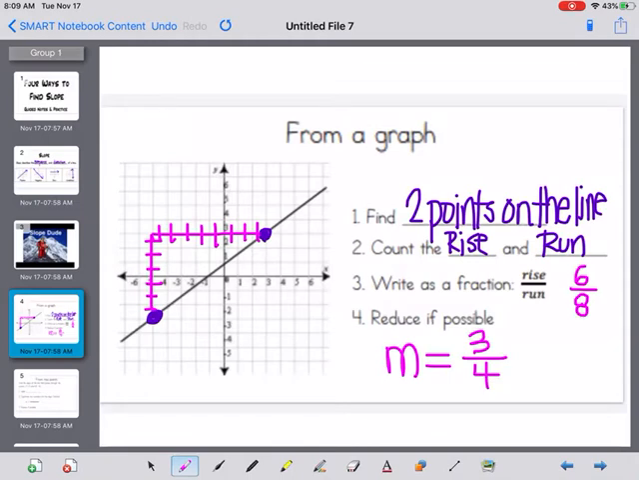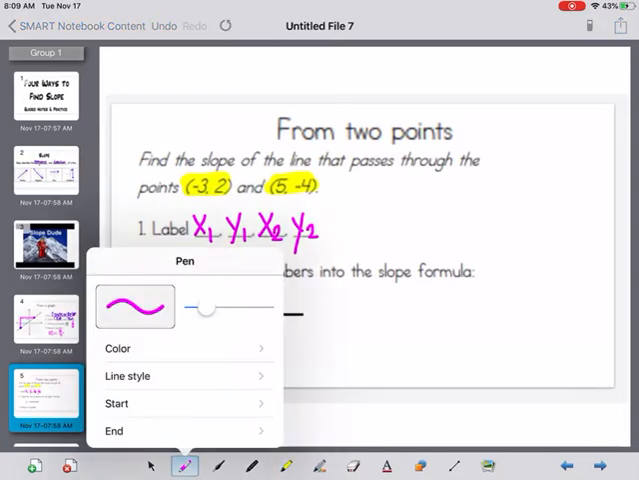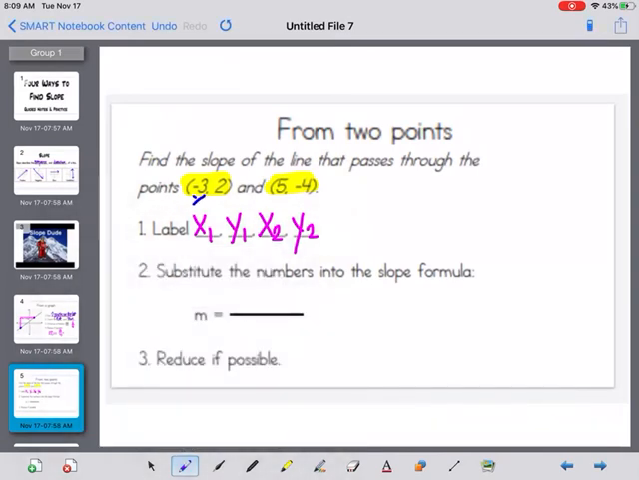The second way we can find our slope is from 2 points. It says find the slope of the line that passes through the points -3 and 2 and 5 and -4. The very first thing you're going to do is label x1 and y1, x2 and y2. You have 2 sets of points here, your first set and your second set. So we're going to label those: x1 and y1, x2 and y2. And then number 2 says substitute the numbers in the slope formula.